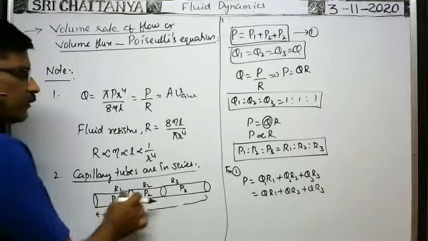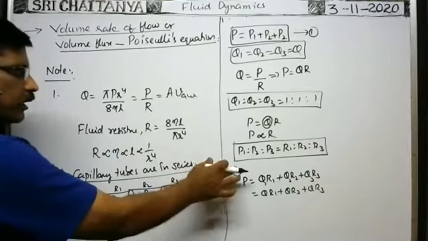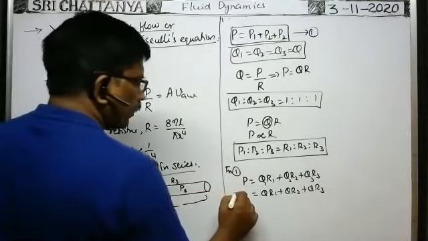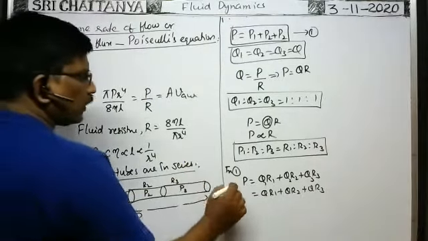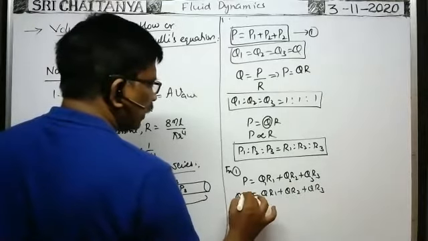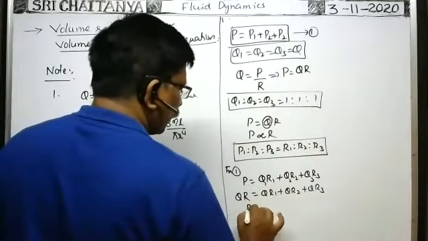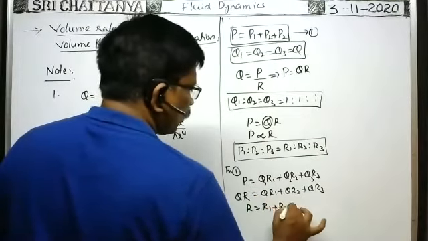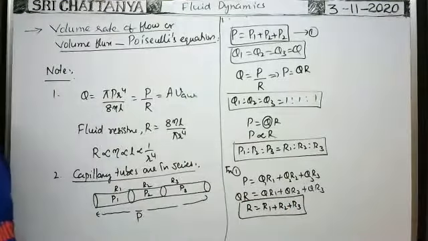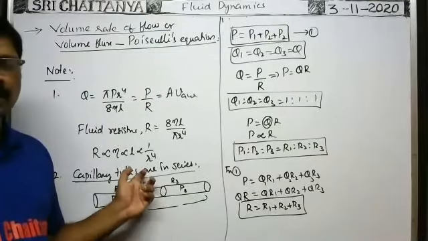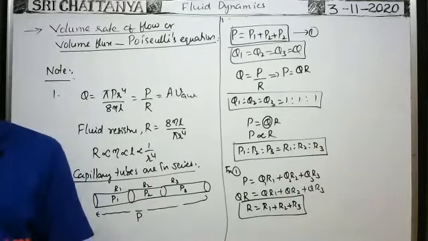Suppose the effective fluid resistance of this combination is R, the same volume rate of flow must be there for the given pressure difference. That's why the pressure difference across this single capillary tube is equal to Q into the effective fluid resistance R. You cancel Q in all. Then R is equal to R1 plus R2 plus R3. So when the capillary tubes are connected in series, the effective fluid resistance is equal to the sum of the individual fluid resistances.